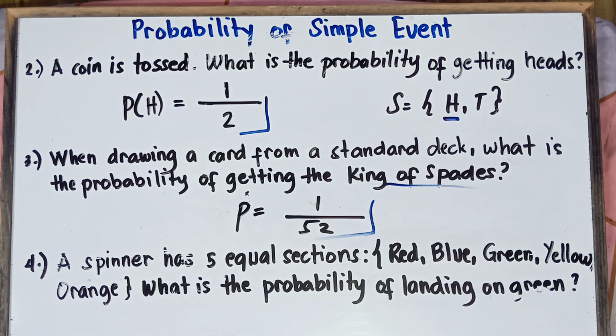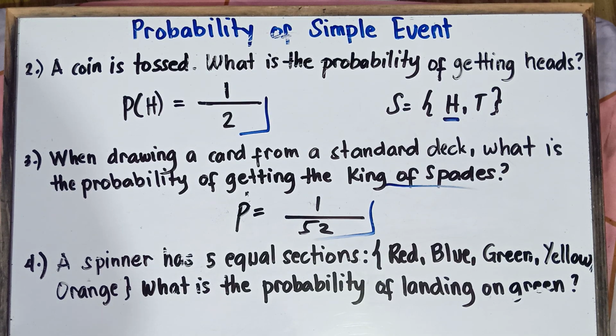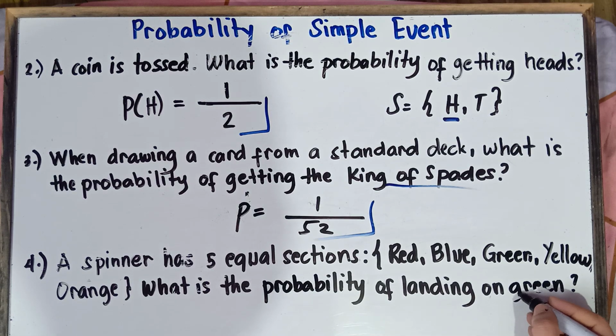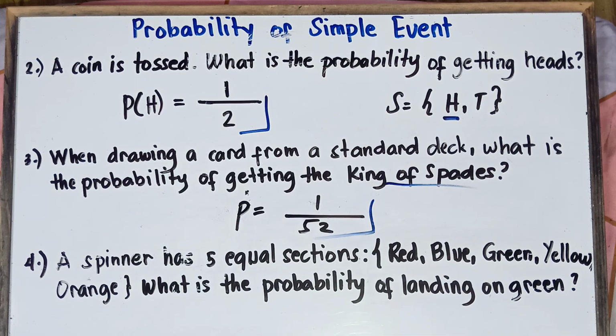Now, how about you try this one, class? Example number 4. A spinner has 5 equal sections. We have red, blue, green, yellow, orange. What is the probability of landing on green? You try this one, class, and then you put your answer in the comment section down below. Let me check, class, if you really understand our topic.